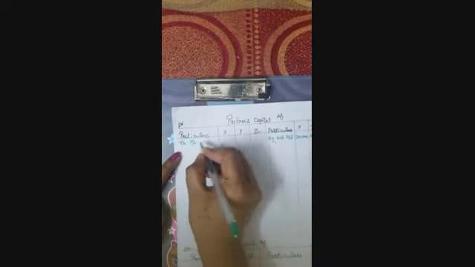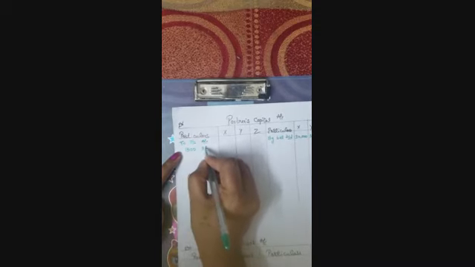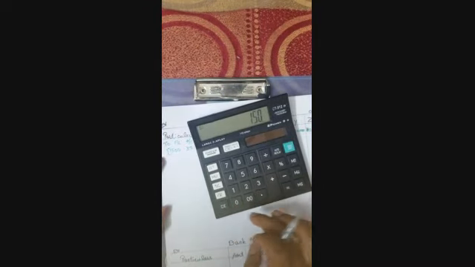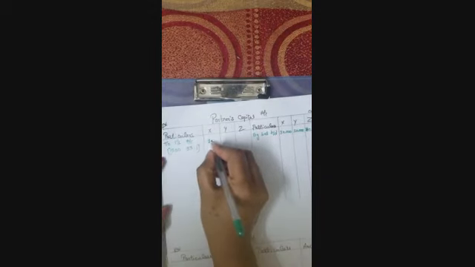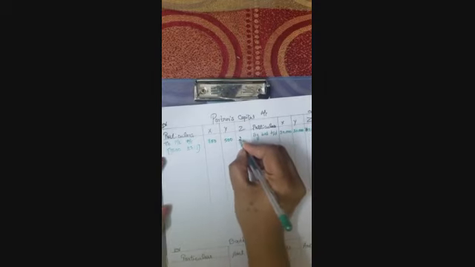The amount is 1,500, which has to be shared in 3:2:1 ratio. 1,500 into 3/6 gives 750 for X, Y will get 500 and Z will get 250.